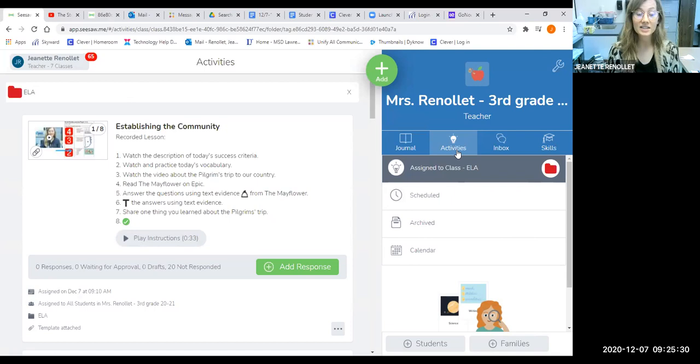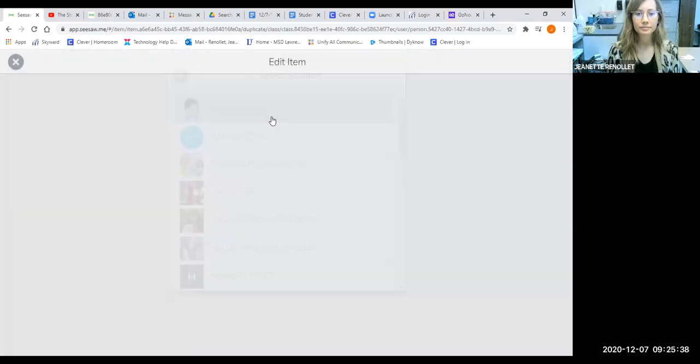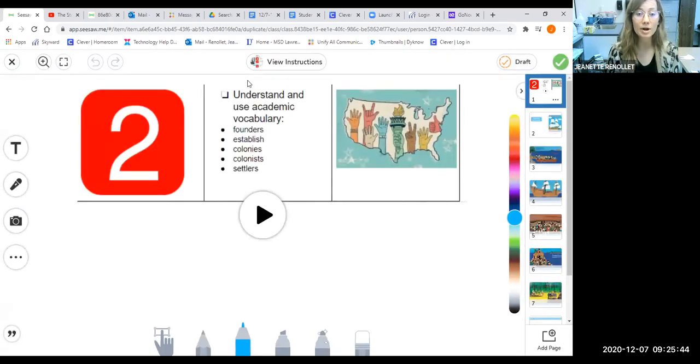Your reading task today is called Establishing the Community. This task will help us learn more about the journey that the immigrants had. We call those immigrants pilgrims.